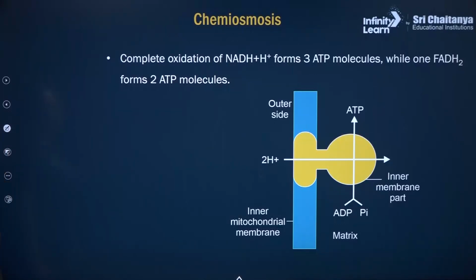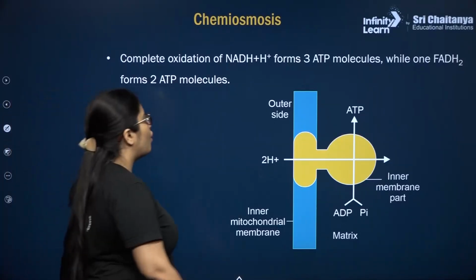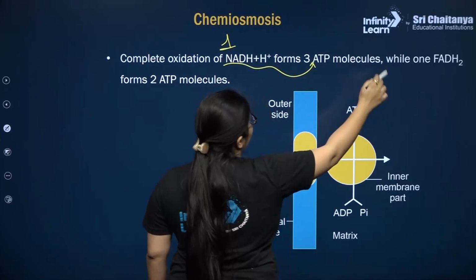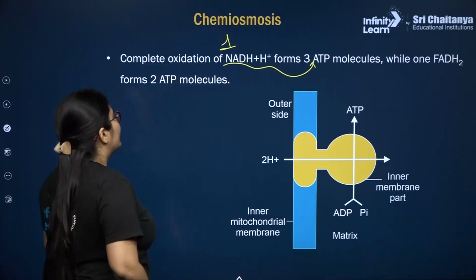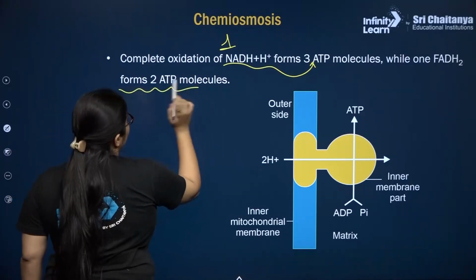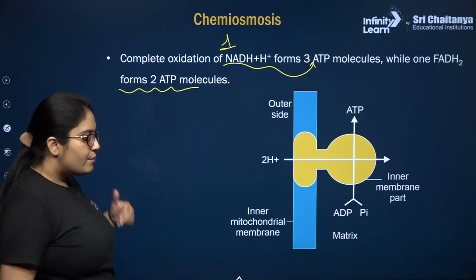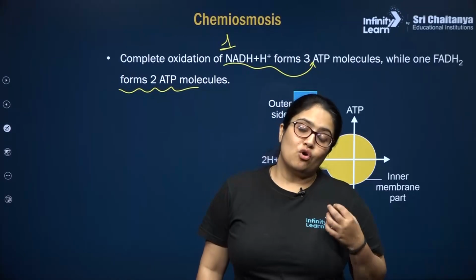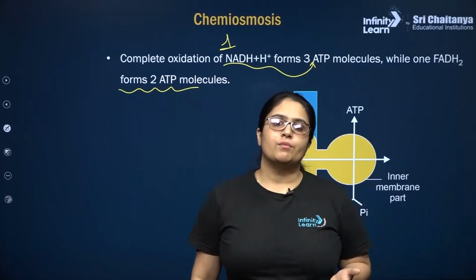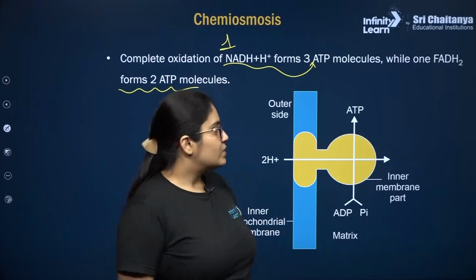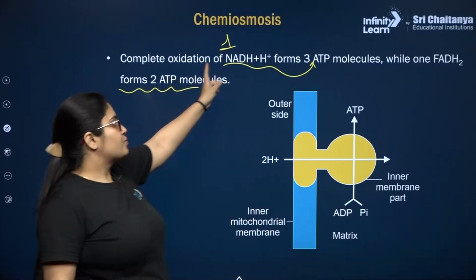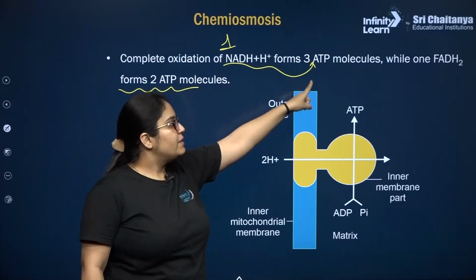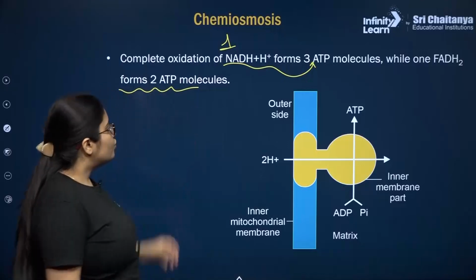So note, my dear students, complete oxidation of one molecule of NADH plus H plus will form 3 ATP, while one FADH2 molecule when oxidized will produce 2 ATP molecules. Why? Because एक NADH plus H plus और एक FADH2 molecules जब oxidize होते हैं तो they contribute different number of protons into the proton gradient. तो इस वजह से 1 NADH plus H plus corresponds to 3 ATP and 1 FADH2 corresponds to 2 ATP.